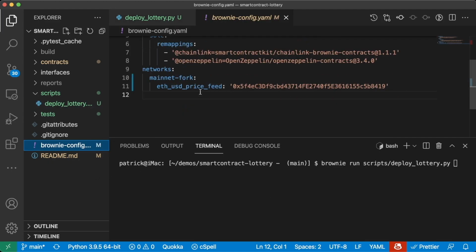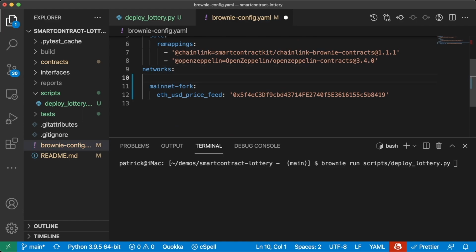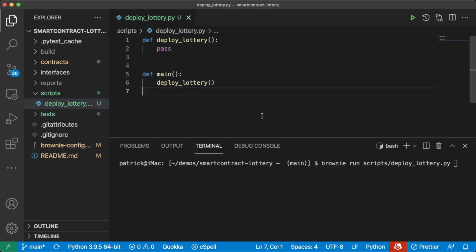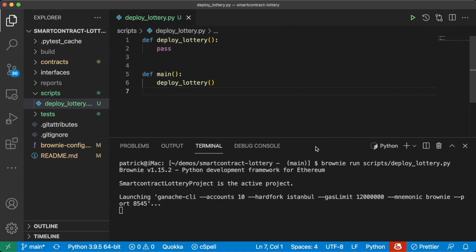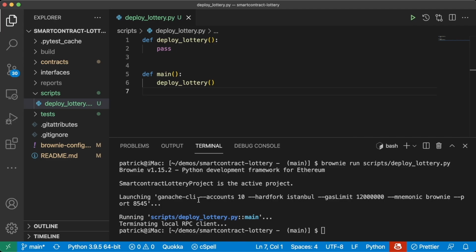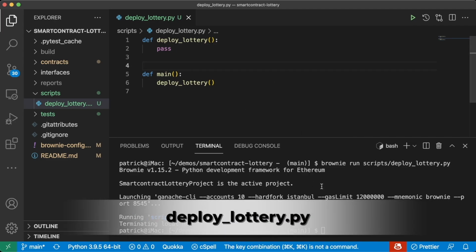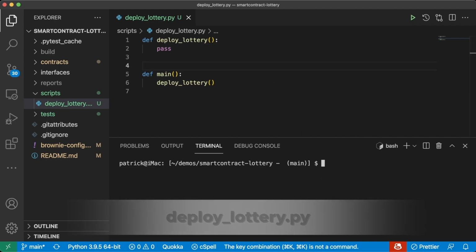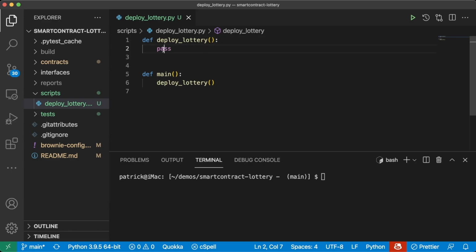Our default network is not defined, which means the default is going to be development. We can even be verbose here, development, and write that in our brownie config. Run this, a ganache will get spun up, and nothing will happen because our deploy_lottery function doesn't do anything right now. Awesome. The first thing we always need to deploy a contract is an account.